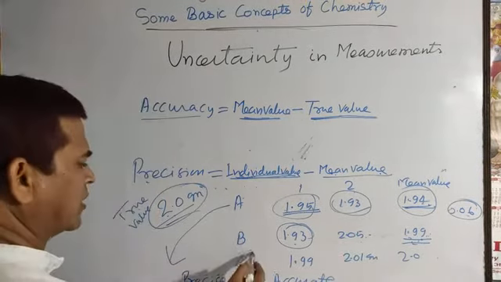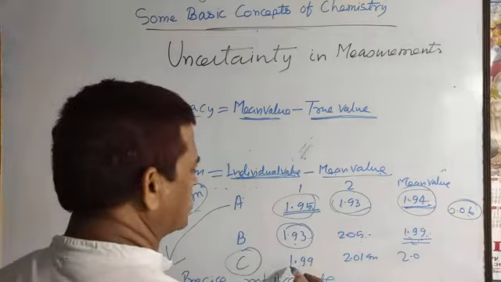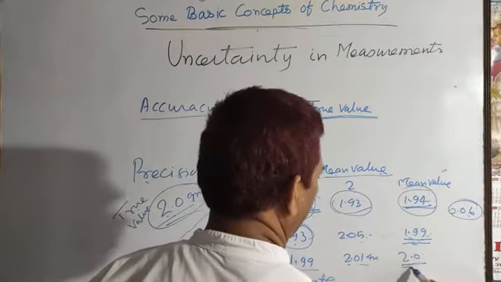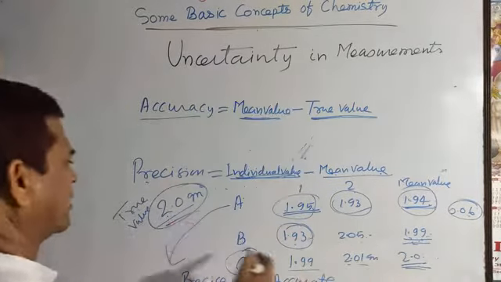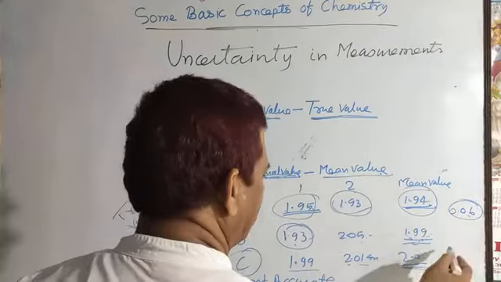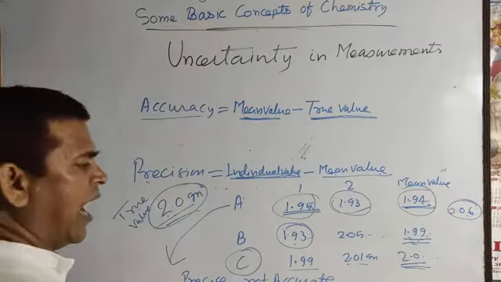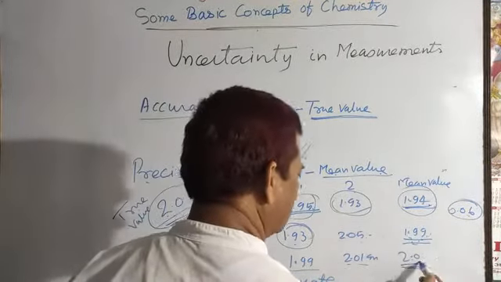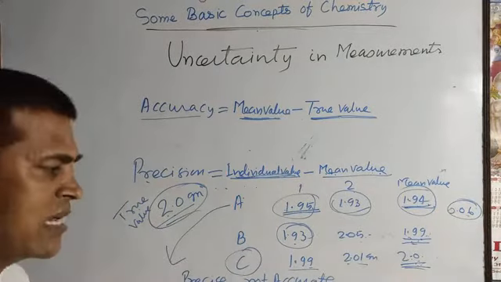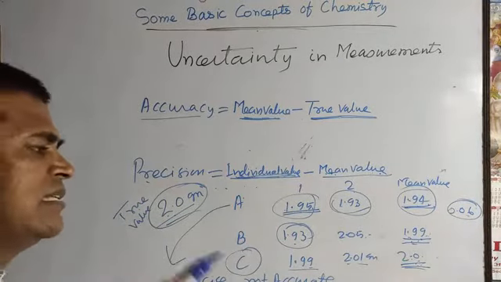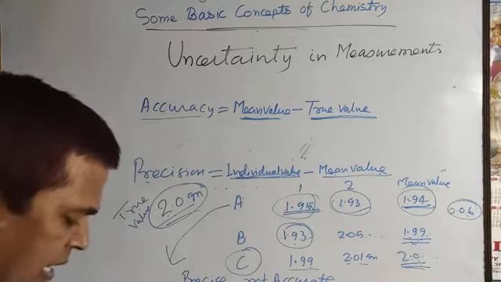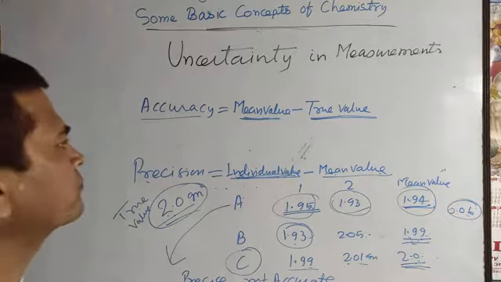But student C reported his data 1.99 and 2.01, and the average value comes to 2.0, which is exactly the true value. So you can say it is the accurate value, and there is not much difference between individual value and mean value. So it is precise as well as accurate. Now you can take another data.